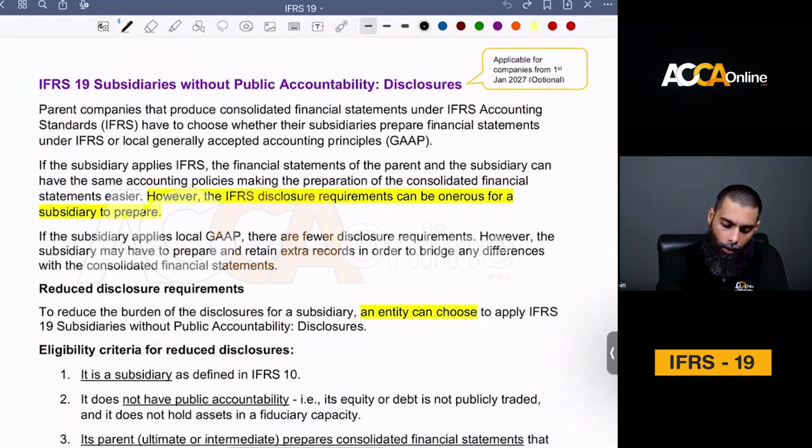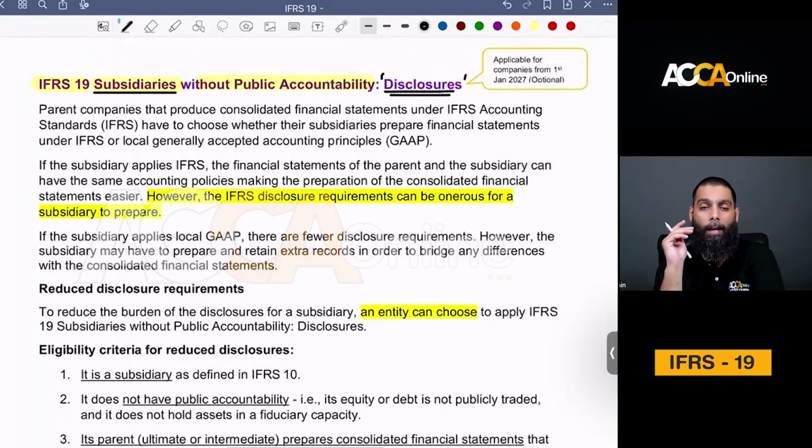IFRS 19 is a disclosure based accounting standard. The name of this accounting standard is Subsidiaries Without Public Accountability. Now the name says it all. This is one accounting standard which is going to focus on disclosures, number one. Number two, it is going to focus on disclosures for those types of entities which are subsidiaries. Sir, what do you mean? We are only going to talk about those types of companies which are subsidiaries.